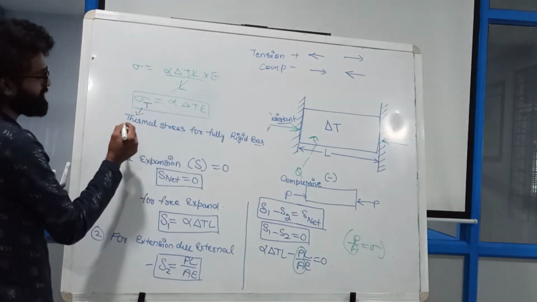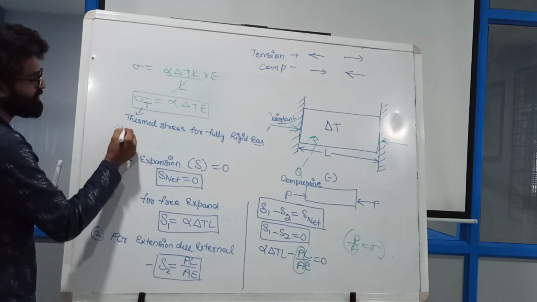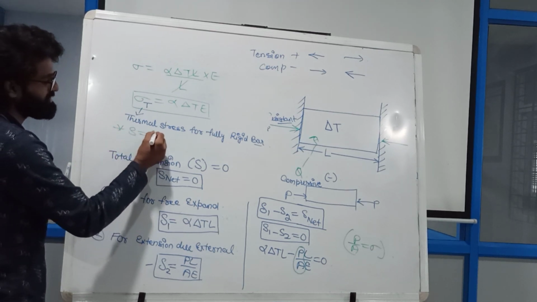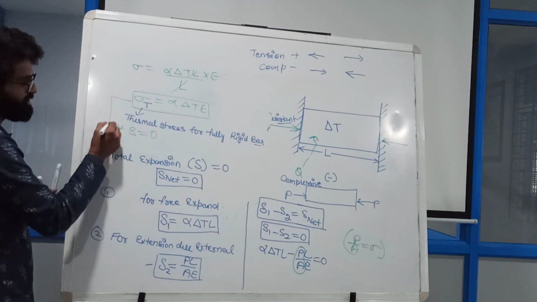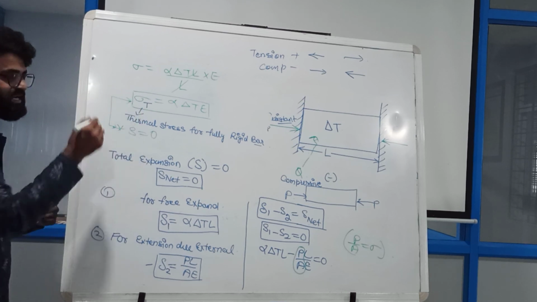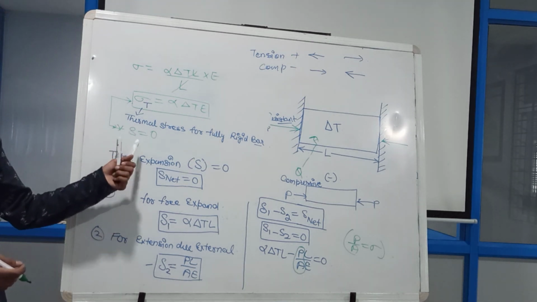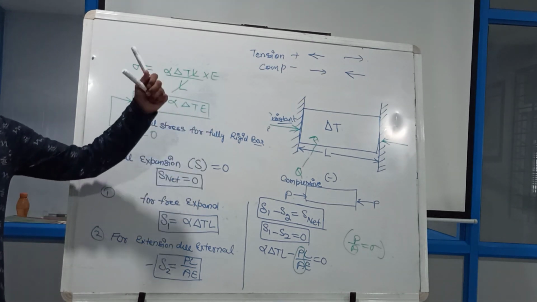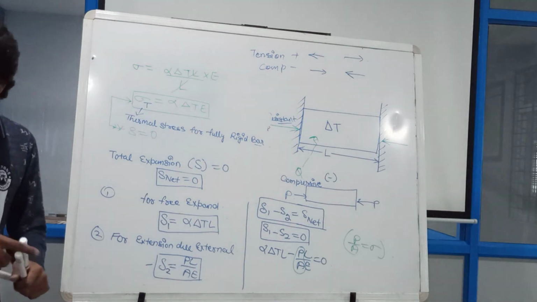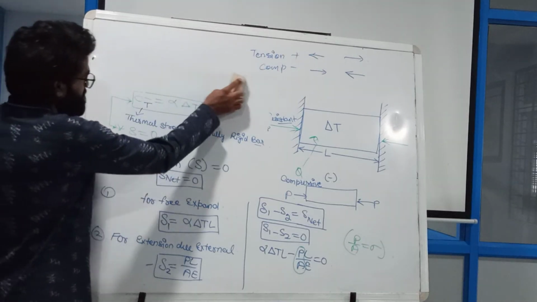So in this particular case, we got delta equal to 0 and sigma equal to this. In the last case, we got sigma 0 and we got the delta value, but here we got delta 0 and the sigma T value is this. So let us move to my third case. So what is my third case? Let us see.